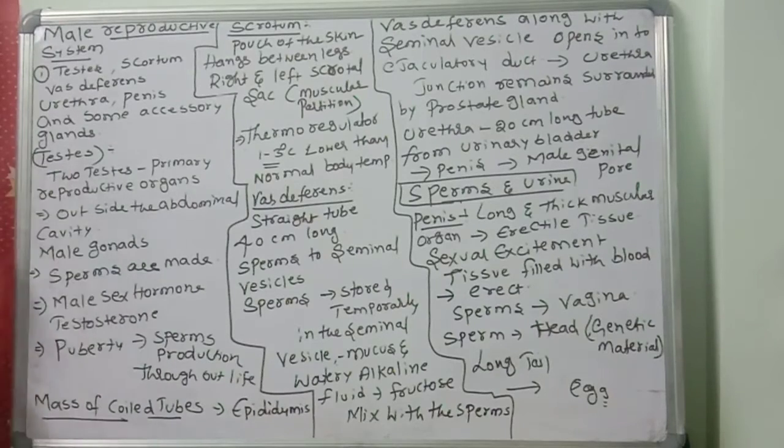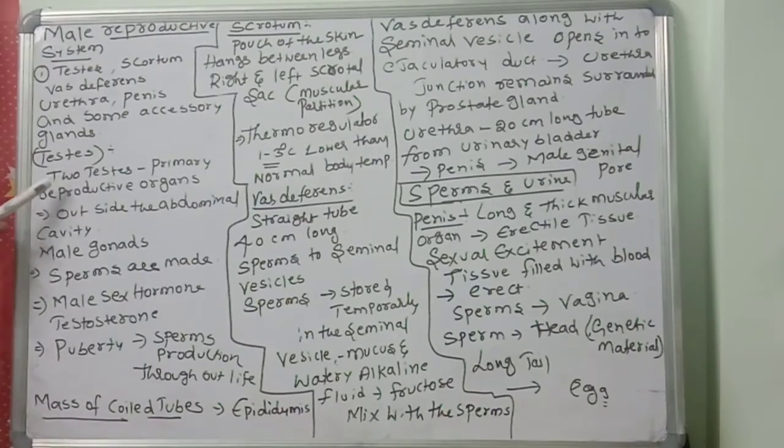First, we are discussing the testis. How many testes are there? Two testes, right and left. They are the primary reproductive organs. Where are these testes located? The testes are lying in the scrotum, outside of the abdominal cavity.